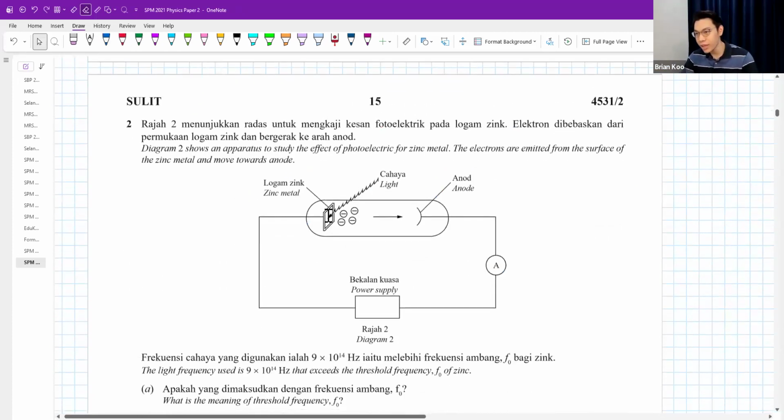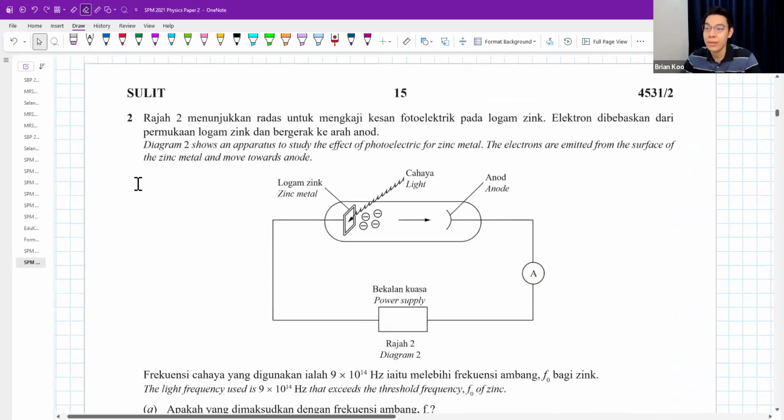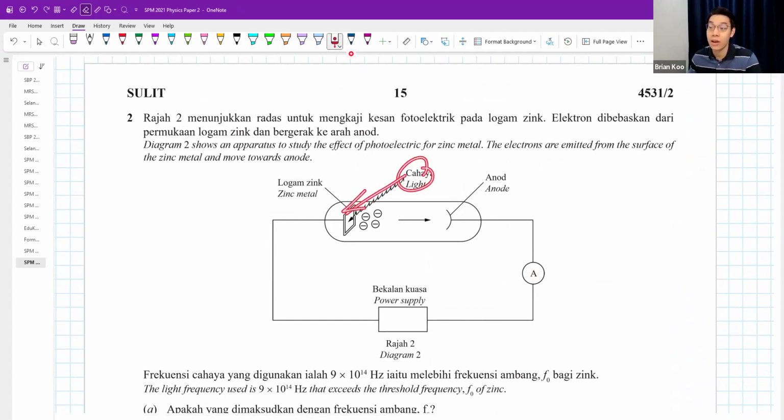Question 2, photoelectric effect. The diagram shows an apparatus to study the photoelectric effect for zinc metal. The electrons are emitted from the surface of zinc metal and move towards the anode. So how it works is you shine some light at the correct frequency, electrons will be emitted. We call them photoelectrons. Because your anode is positively charged, it attracts the electrons over and you complete the whole circuit. That's why the emitter will have some reading.